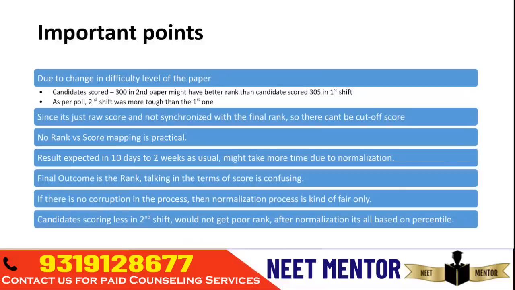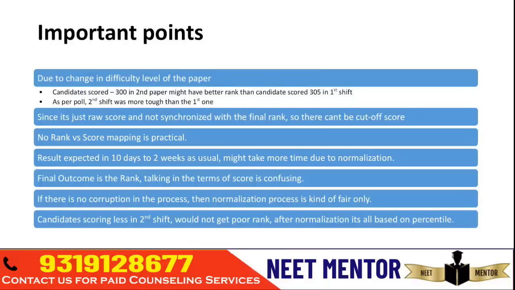So the solution here is, even if you had a lower score, suppose a hypothetical scenario, you are given paper 1 in shift 1 and you are able to score 400, and you are given paper 2 which came in the second shift and you are able to score 350.